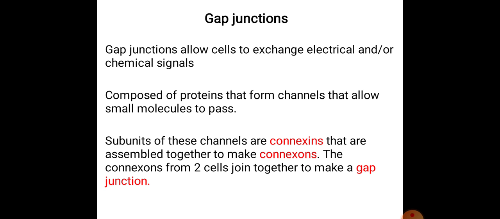The plasma membranes of gap junctions are not fused together as in tight junctions, but are separated by a very narrow intercellular space or gap.